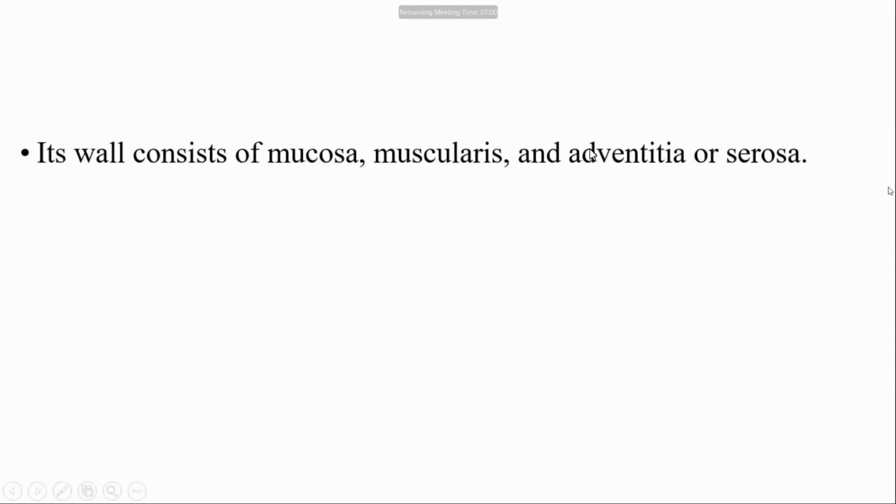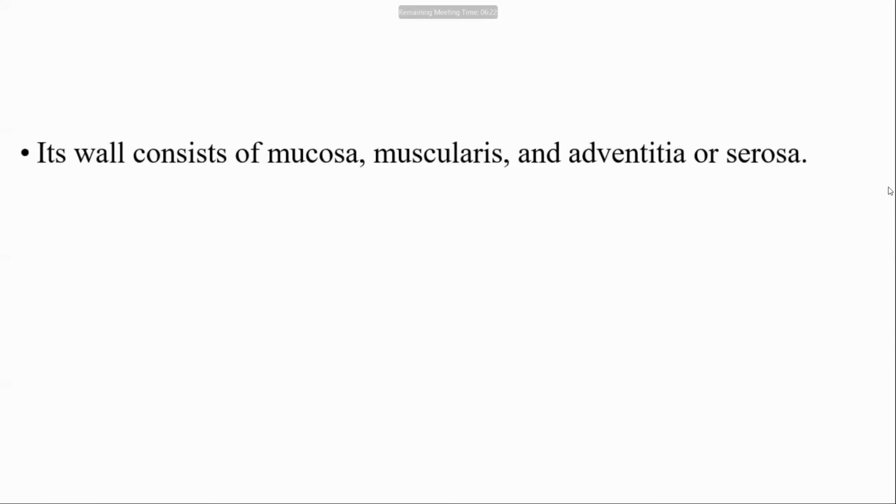In the gallbladder, the fundus part is covered by serosa, and the other part which is attached to the liver is covered by adventitia. Serosa is the peritoneum covering, lined by simple squamous epithelium. It is also called mesothelium, a flattened epithelium, simple squamous epithelium. So the walls of the gallbladder histologically consist of mucosa, muscle layer, muscularis, and adventitia or serosa.